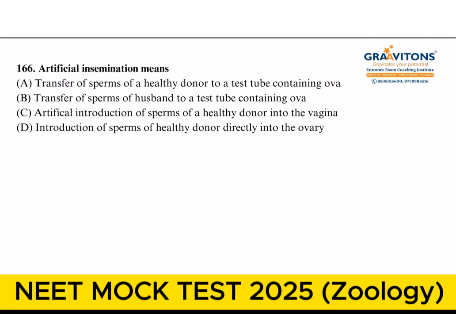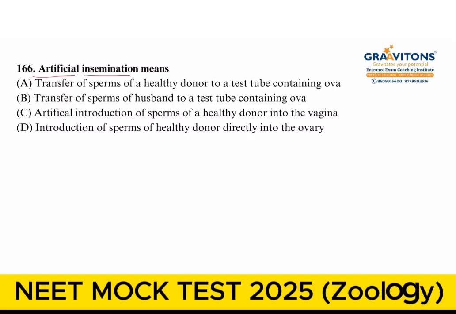The next question, artificial insemination means transfer of sperms of a healthy donor to a test tube. No. If the word insemination is used, it means it is let into the female reproductive tract. So into the test tube? No. Transfer of sperms of husband to a test tube? Again, no. Artificial introduction of sperms of a healthy donor into the vagina. This statement is actually correct. Then last one, introduction of sperms of healthy donor directly into the ovary. This is wrong. So the option C is correct.